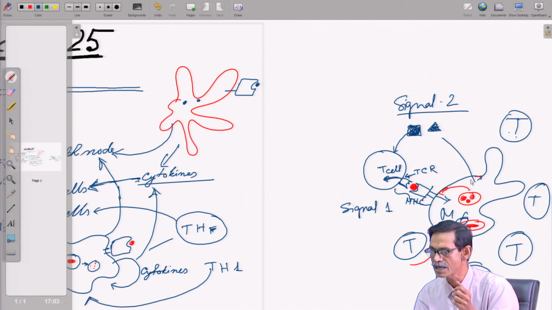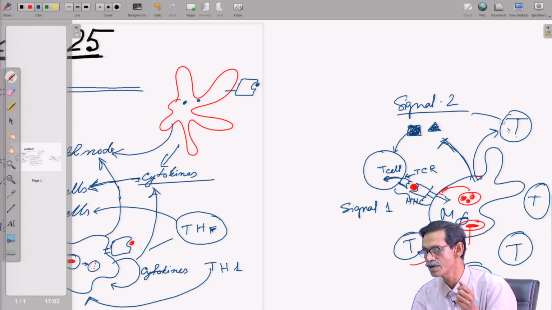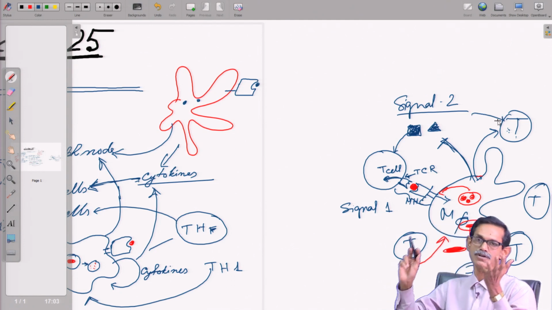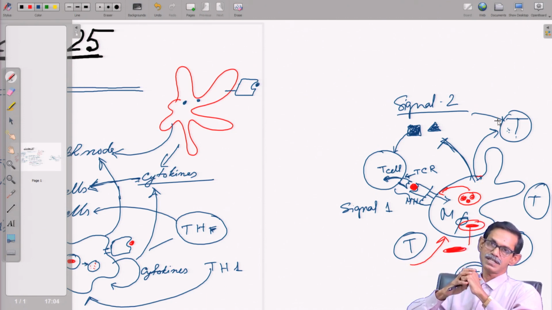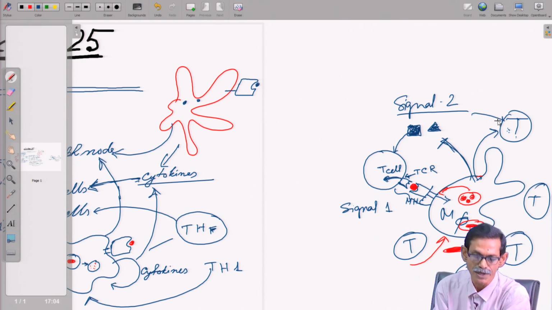These molecules can go to either side. So cytokines can bind to this T cell, but if this is signal 2, it will not do anything, because signal 1 is not there. Even though it binds and gives signal 2, the T cell will not be activated. So this is very, very important: both signals simultaneously are required to activate the T cell, whether it is cytotoxic or a T helper cell.